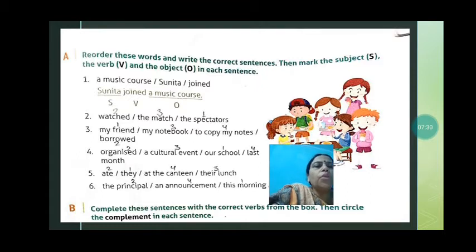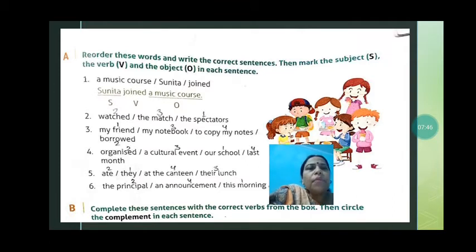So Sunita joined a music course. So what is subject in that? Sunita is the subject. What is verb? Joined is the verb, that is the action being done. And what is the object? Object is a music course, because that is the receiver of the action.